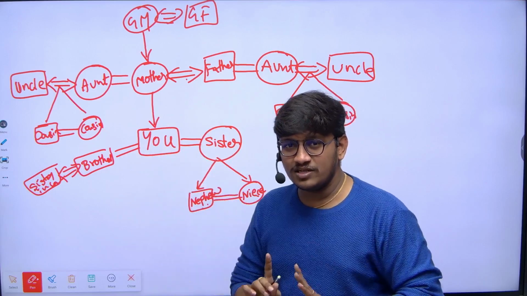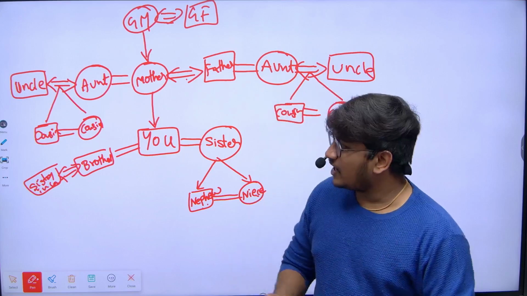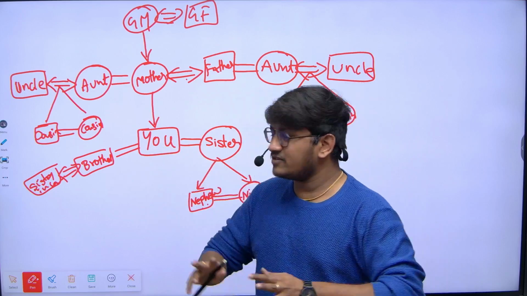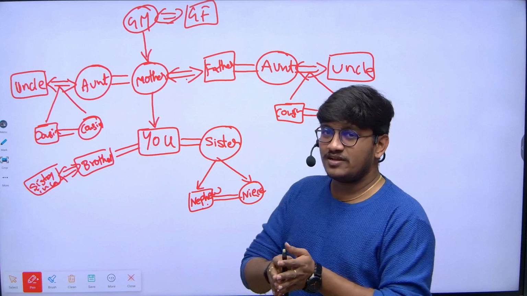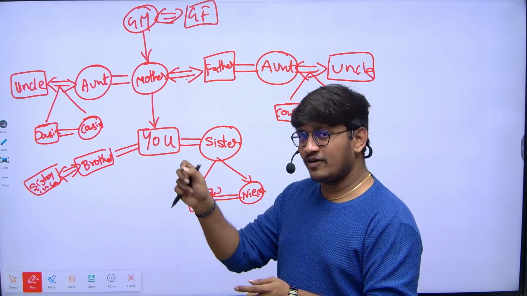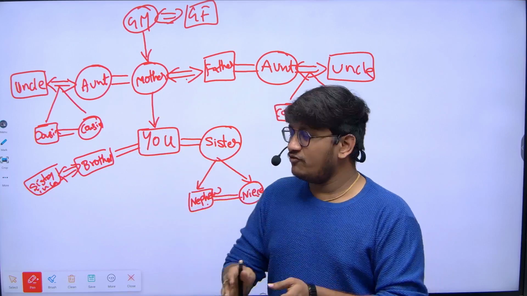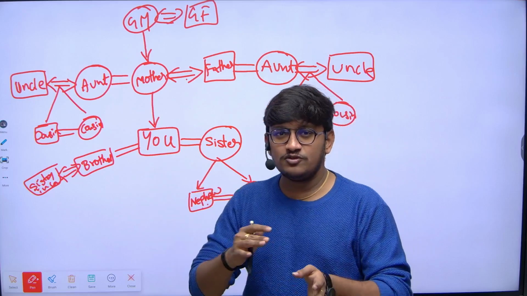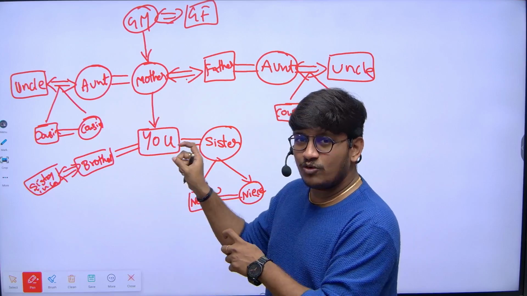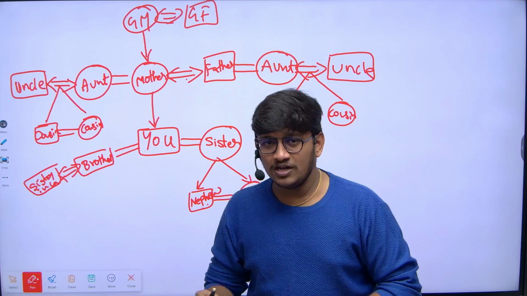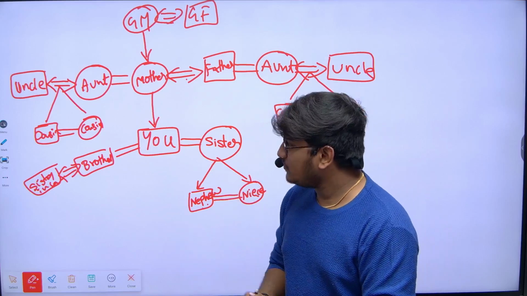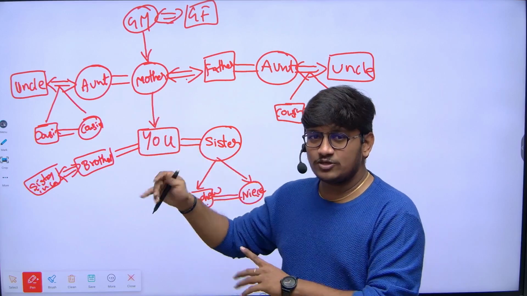Okay, so my simple suggestion is, if you are a beginner, actually we used to go in depth on that, but we don't have so much time to write all the things. So that's the reason I'm cutting the concept short. I'm just taking whichever concepts are required for this particular TCS NQT. Actually it will take almost 3 to 4 hours to complete this blood relations concept. But here whatever is required I have taken and I'm explaining to you all. So by making it short, whichever is required for TCS NQT, these are the basic things actually required to solve the questions. That's it.